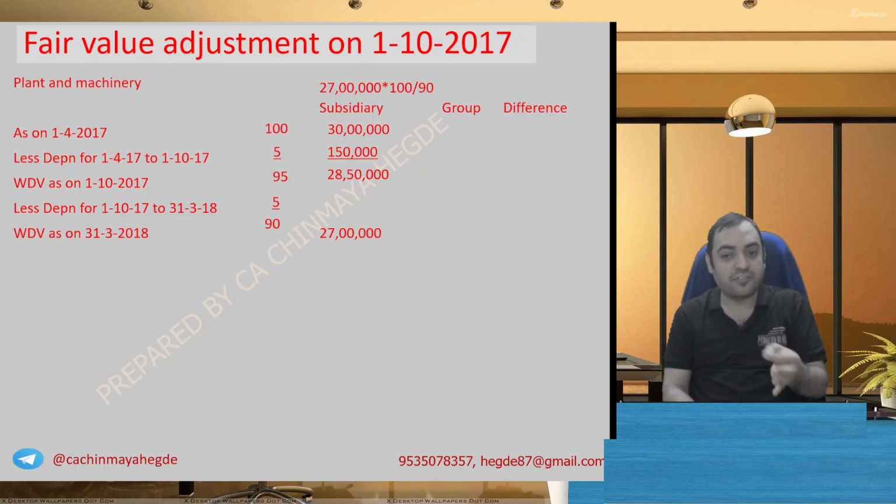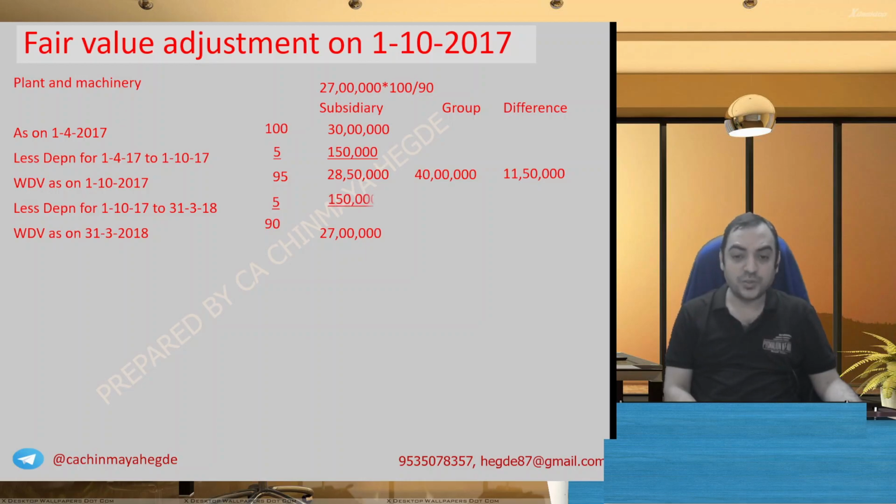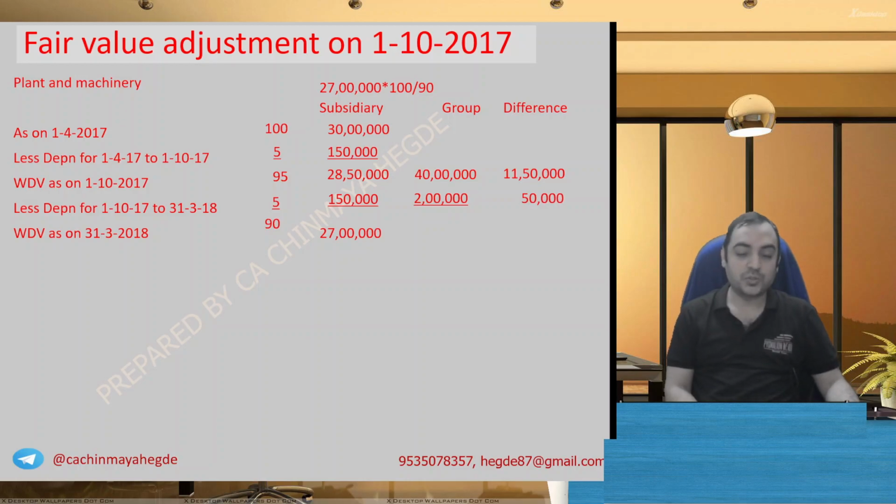And this 28 lakh 50 revalued at 40 lakh. So revaluation profit of 11 lakh 50,000, and depreciation post acquisition 1 lakh 50, and on 40 lakh if you apply 10% for 6 months you get 2 lakh. So incremental depreciation 50,000. Okay, so write down this part, and then we go for other small fair value adjustment.